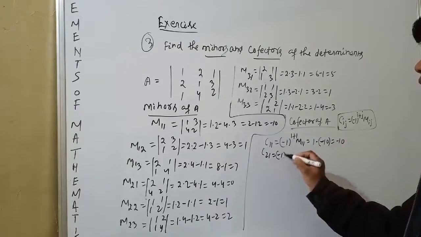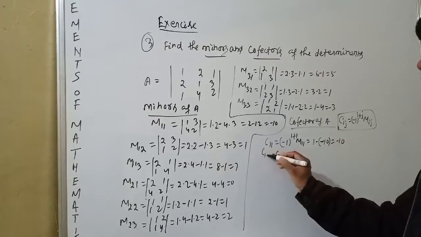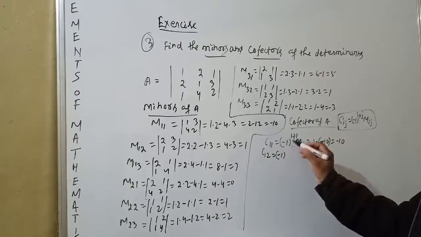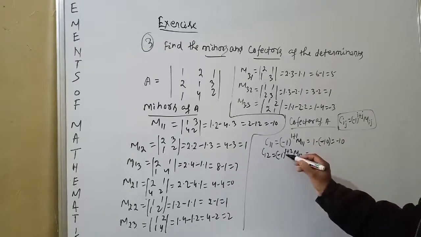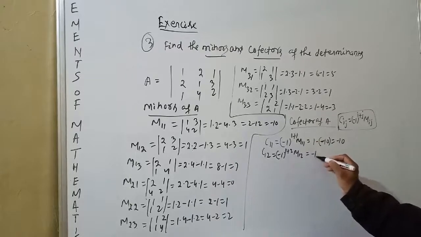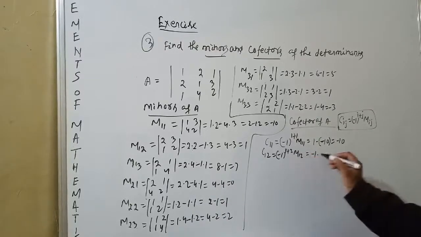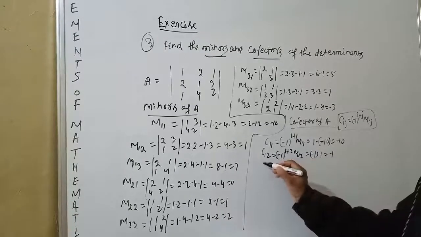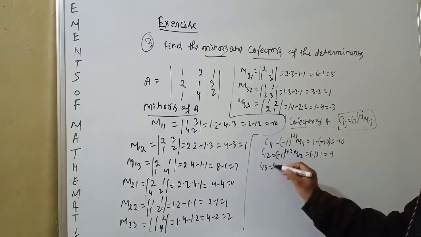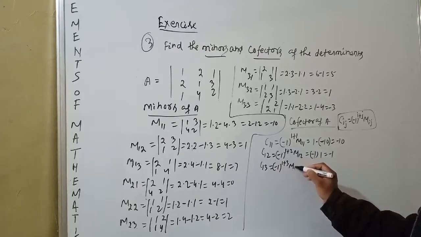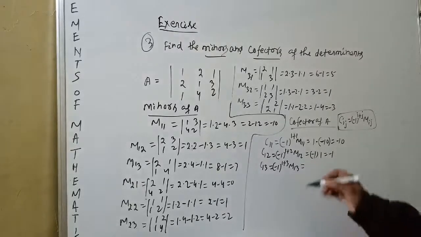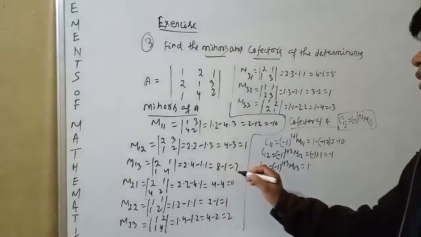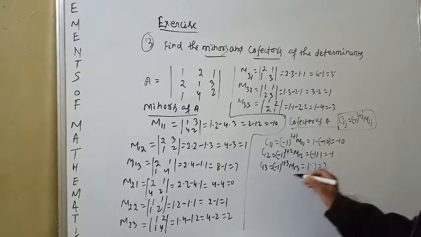C12 is equal to minus 1 to the power 1 plus 2 times M12. This is an odd power, minus 1 to the power 3, so we get minus here. M12 is 1 minus 1 into 1, equal to minus 1. C13 is equal to minus 1 to the power 1 plus 3 times M13. 1 plus 3 is 4, an even power, so we get 1. M13 is equal to 7.